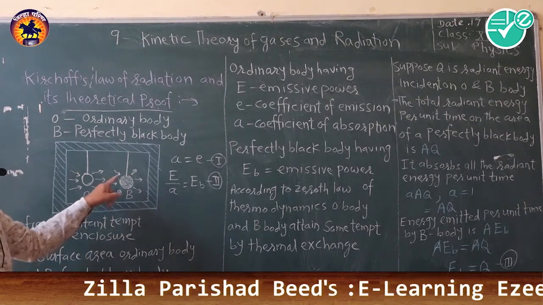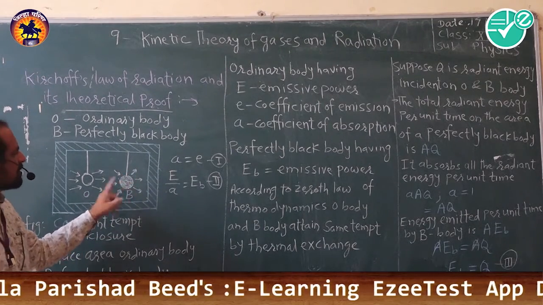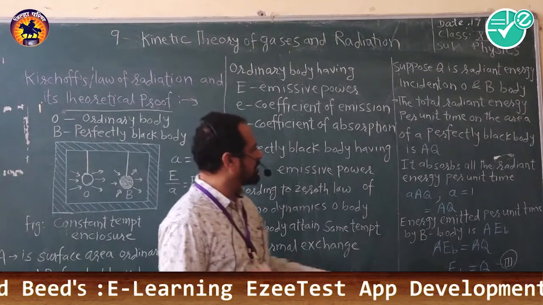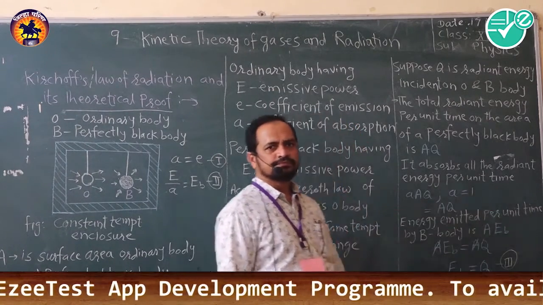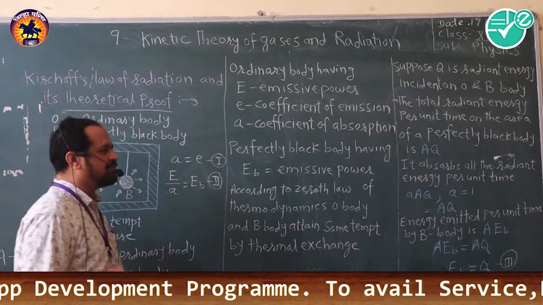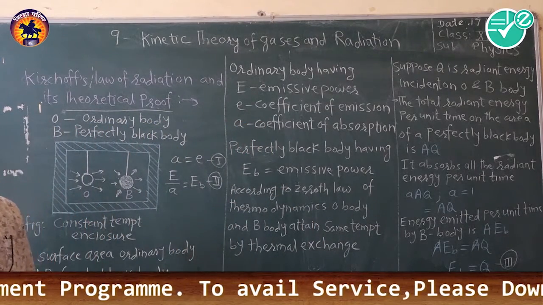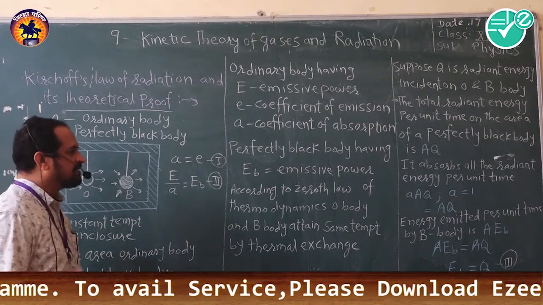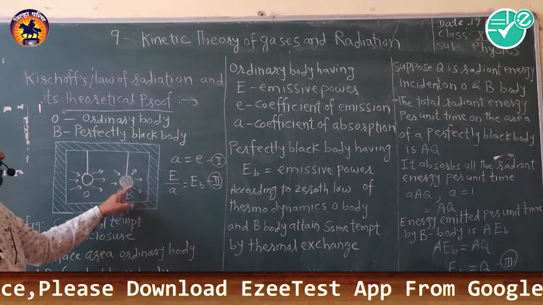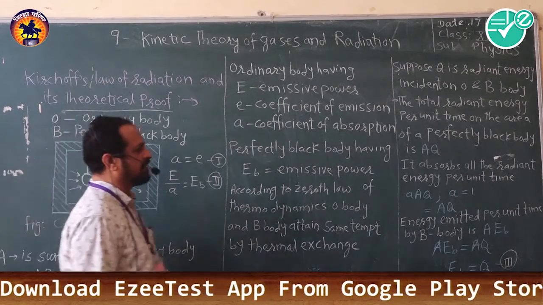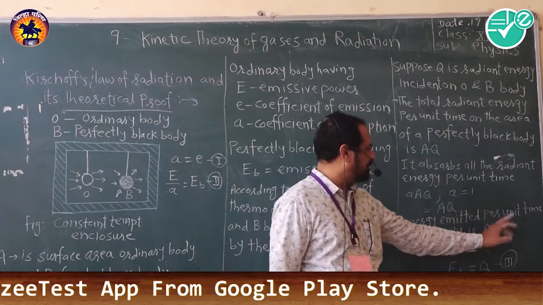So the radiant energy emitted from the black body per unit time is equal to A into EB. You know capital EB is the emissive power of the black body, and that is emitted from the surface area capital A. So we can write AEB.